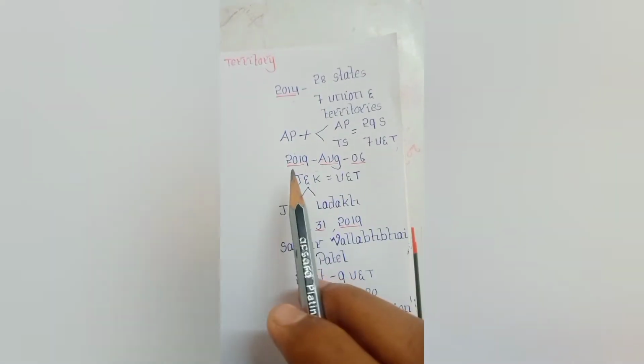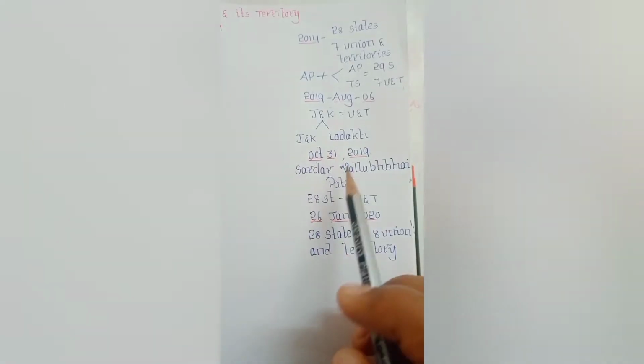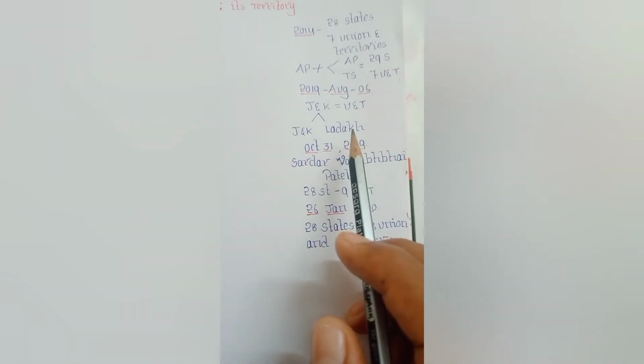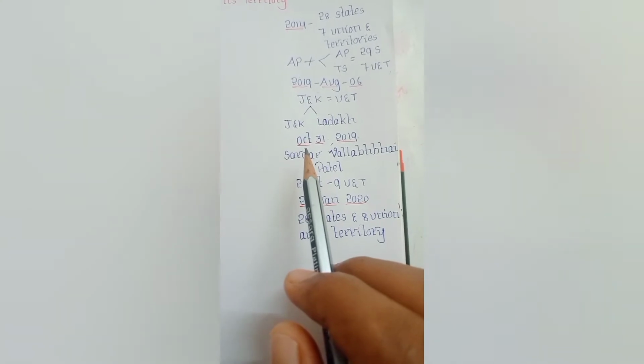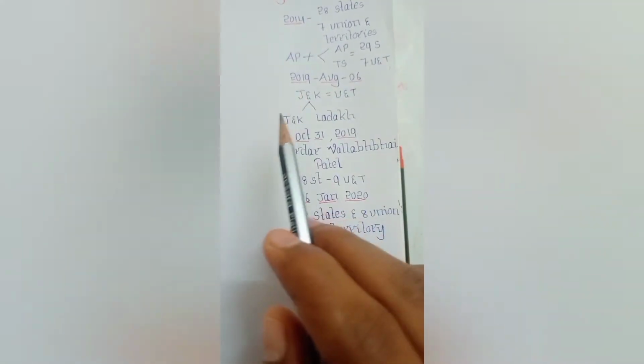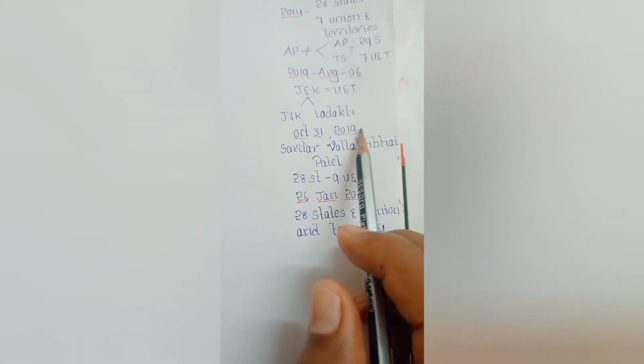This bill, the Jammu and Kashmir Bifurcation Bill, came into effect on October 31st, 2019 because the Parliament or government decided that we will enact this Jammu and Kashmir Reorganization Act on 31st October 2019.